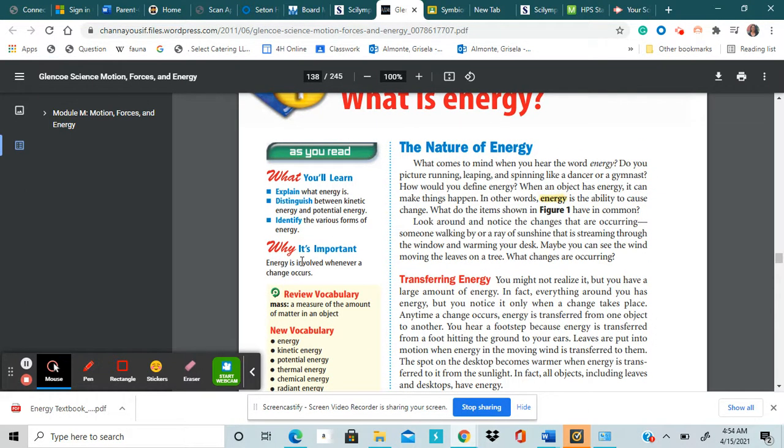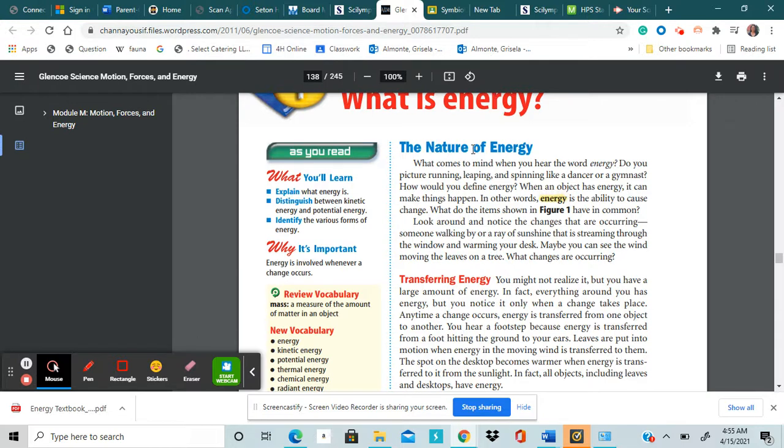So why is this important? Why should we even study what energy is? Because energy is involved whenever there's a change that occurs, when something goes from one thing to the other, when movement happens, when food is converted to energy, and so on and so forth. So energy is involved whenever changes occur. That's why it's important for us to understand what energy is.